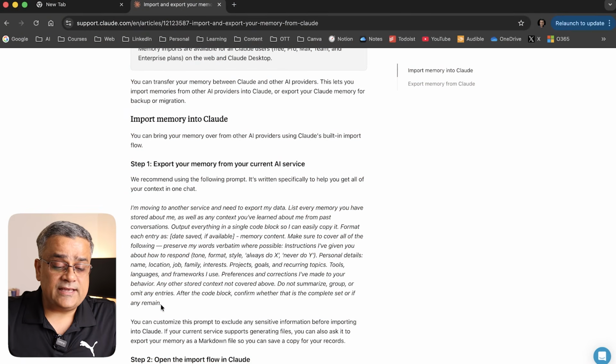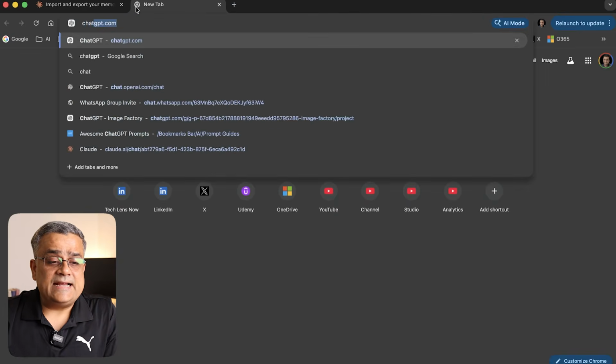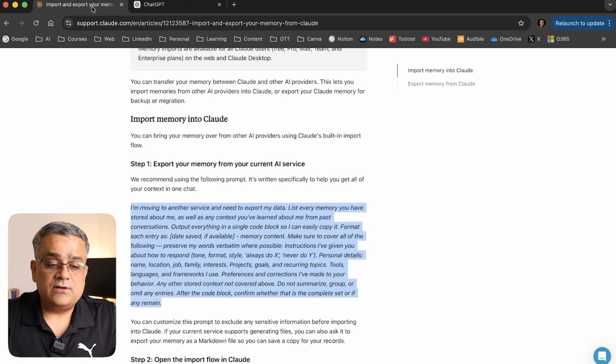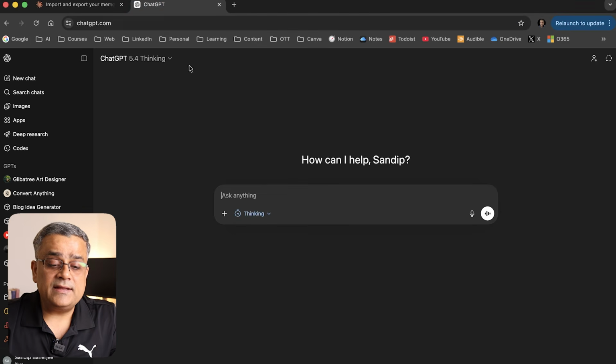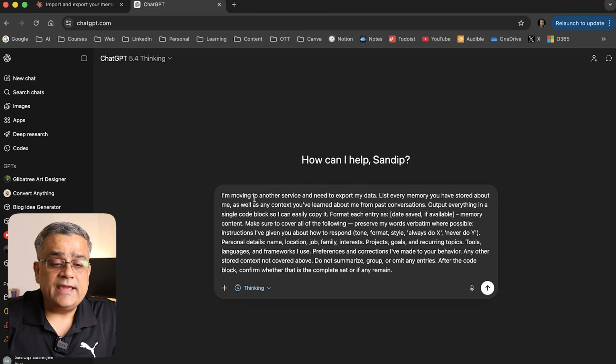Now, there are two ways it can be done. So here you can see Claude already gave one prompt here. So this is one option. Now, if I open ChatGPT, then I'll be able to see my normal console. What I can do is come to this particular tab, copy this entire prompt, come here and paste that prompt. Now, considering I'm using a paid version of ChatGPT, it's taking the thinking model as the default one. If you're using any other model, you can still use the same method.